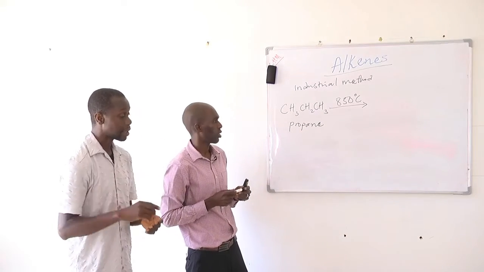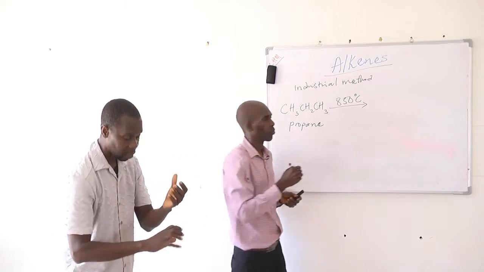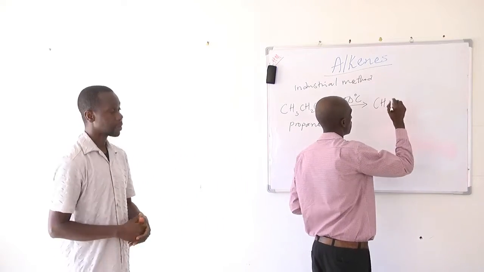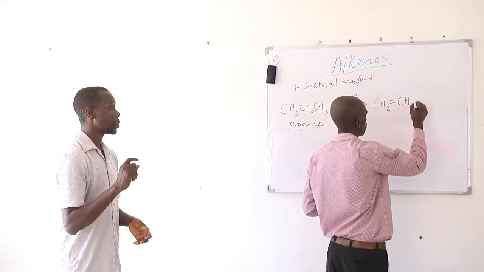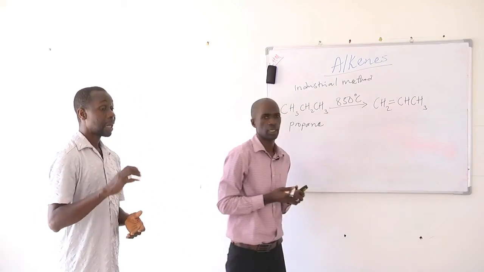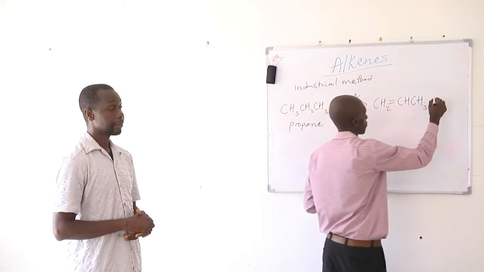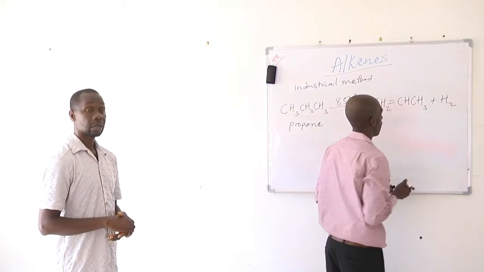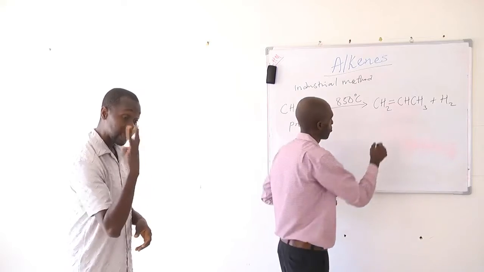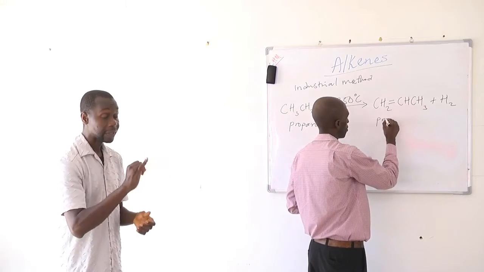So when propane undergoes thermal cracking, propane will undergo dehydrogenation to produce an alkene. This alkene is made up of 3 carbons, and then the prefix for 3 is prop.